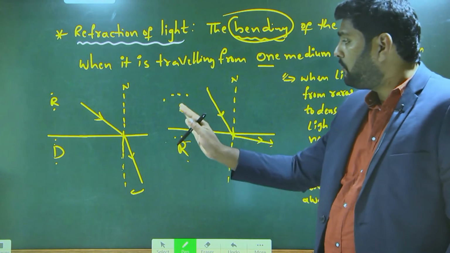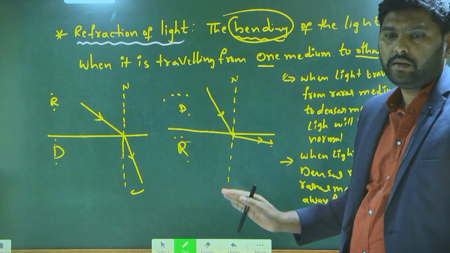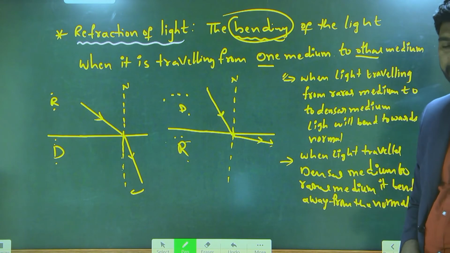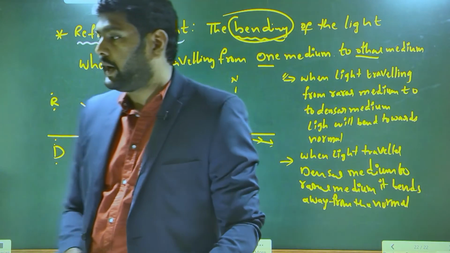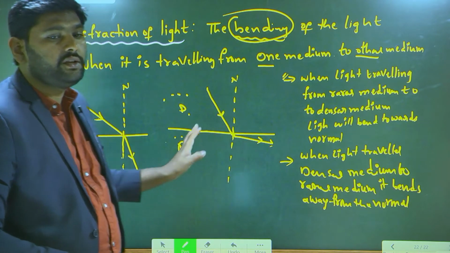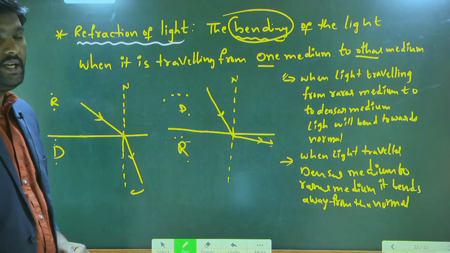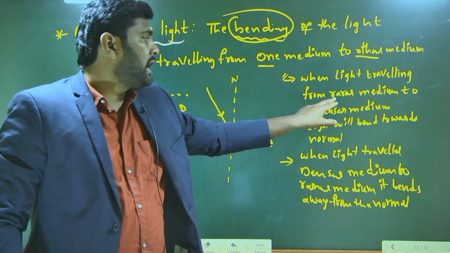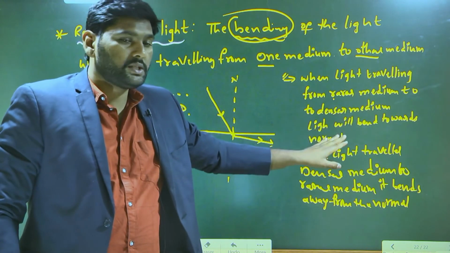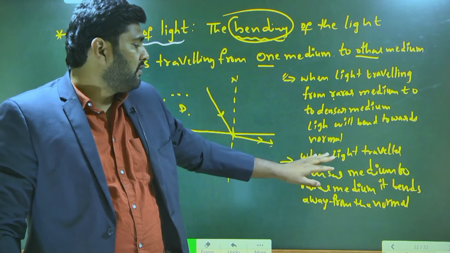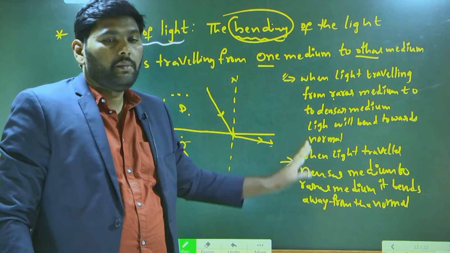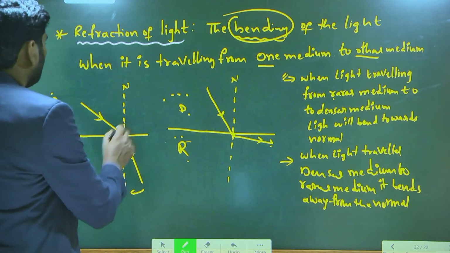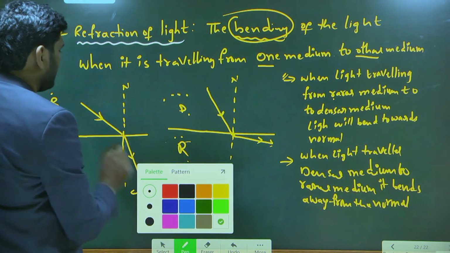Understand? So these are the main fundamental points for the refraction of the light ray. Without these points, you cannot do anything for refraction phenomena. So once again, listen carefully. When light ray traveling from rarer medium to denser medium bends towards normal. When light ray traveling denser medium to rarer medium bends away from the normal. Keep it in mind. Now in this case, look at here, this angle.